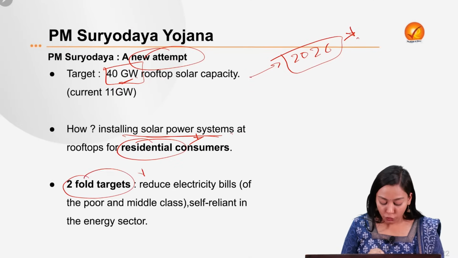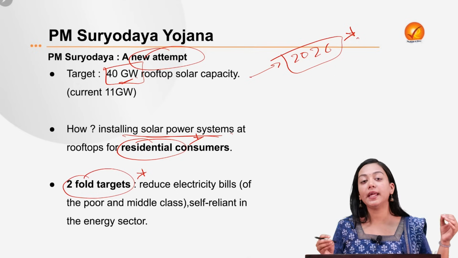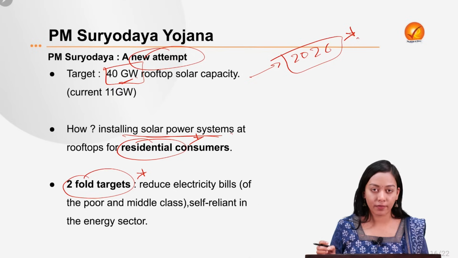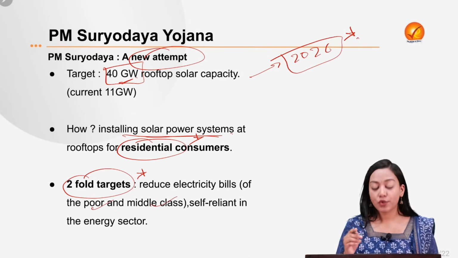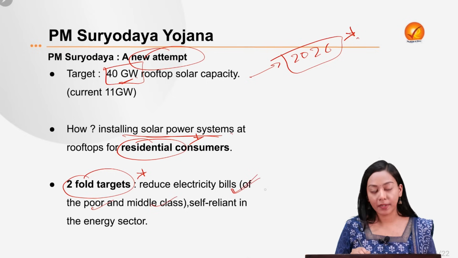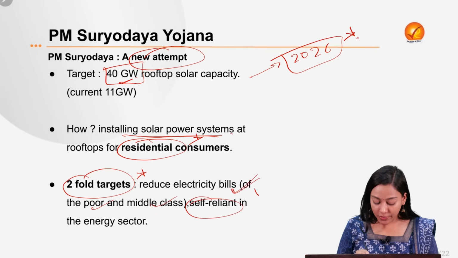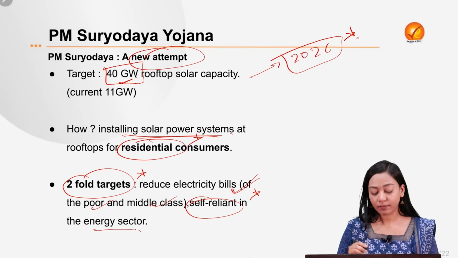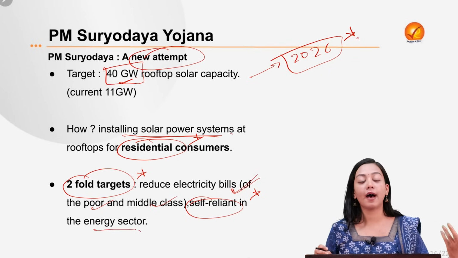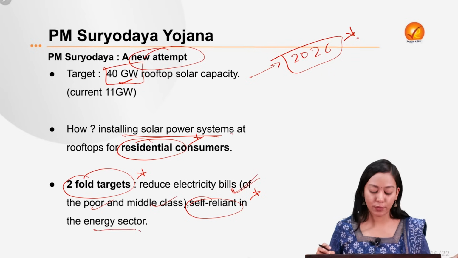And it will have a twofold target. First of all, to reduce the individual electricity bills of the people of India, and especially of the poor and middle class. So they will be the first beneficiaries who will be targeted. And second, to raise the overall self-reliance of India in the energy sector, so that we do not have reliance on the import of fossil fuels.